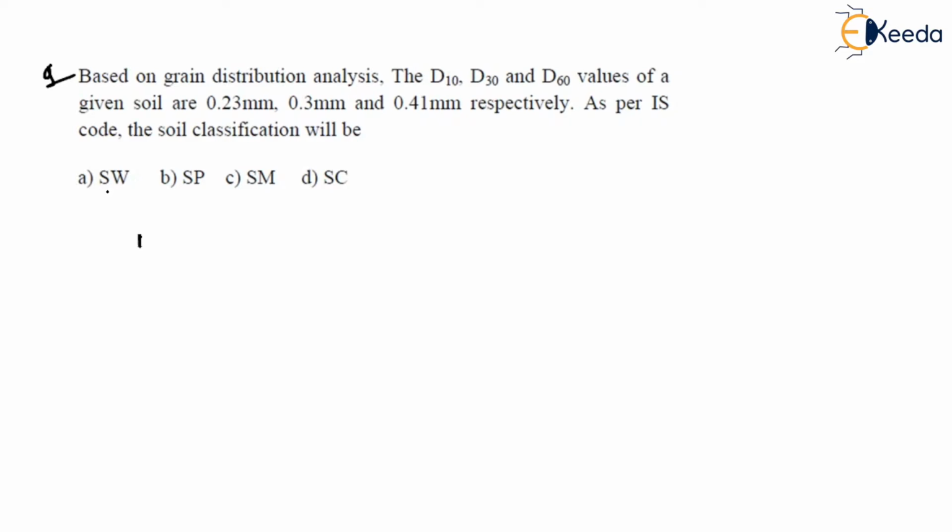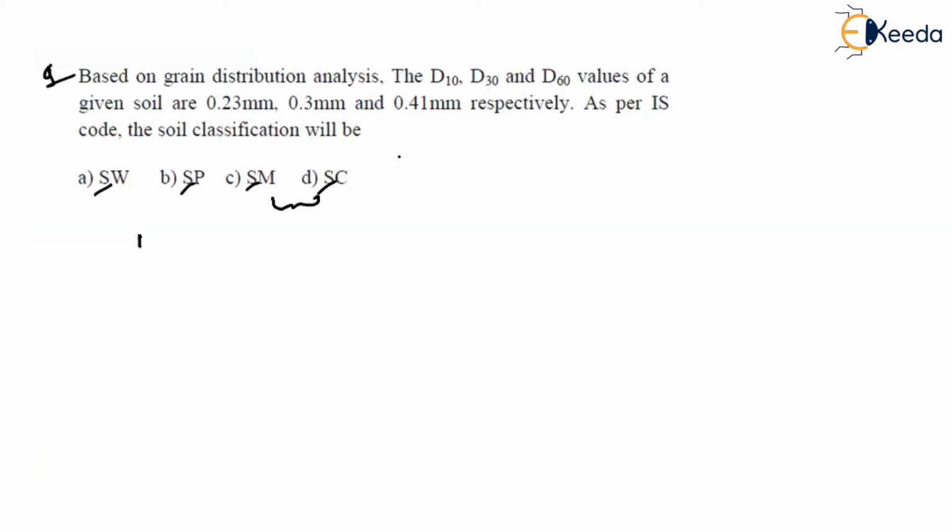What is the type of soil? Well-graded sand, poorly graded sand, silty sand, clayey sand. So what is the major soil it is? Always, what is the common parameter? Yes, that means sand. So they have given the type of soil: sand. But we have to understand whether it is well graded, whether it is poorly graded, whether it is silty. That depends upon the fines percentage.